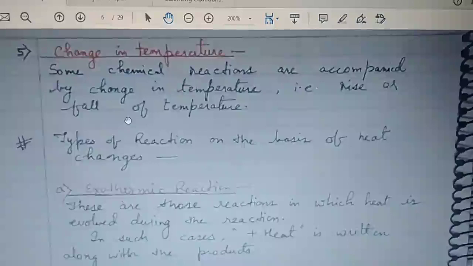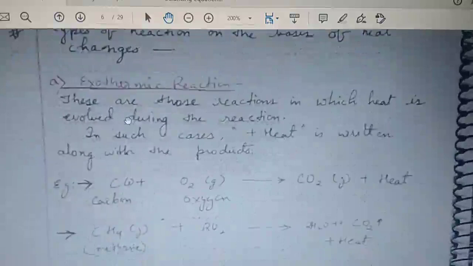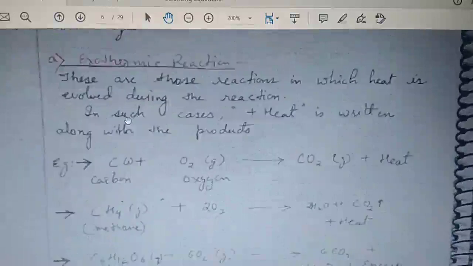So children, the fifth point, change in temperature. This is a very important point. Suppose you are carrying out a chemical reaction, and if there is a change in temperature, meaning if you observe a rise or fall in temperature, this also denotes a chemical reaction. On the basis of the rise and fall in temperature, the reactions are grouped in two parts: one is exothermic reaction and the next is endothermic reaction.